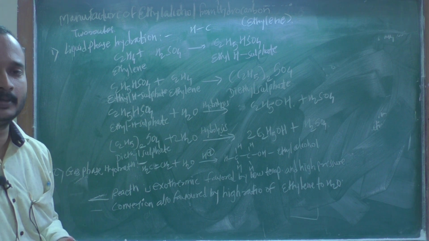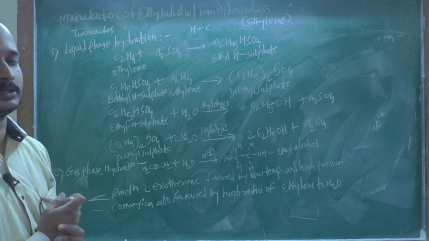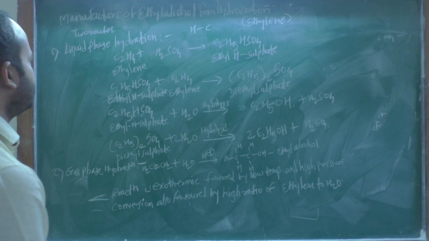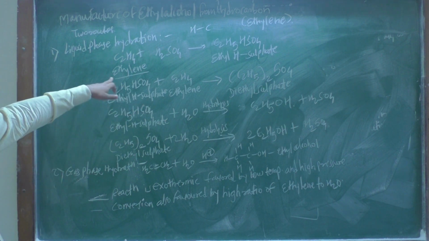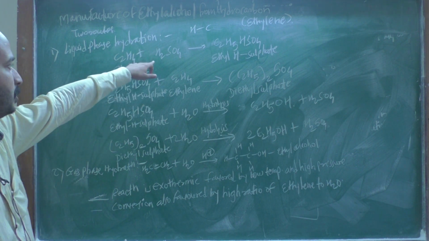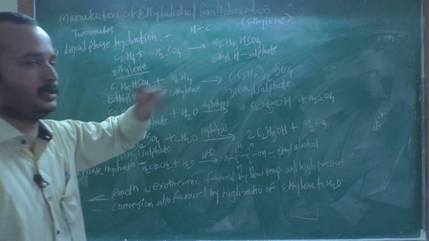In this process, the ethylene is absorbed in concentrated H2SO4. Look at this structure, this compound, that is ethylene. The ethylene is absorbed in concentrated H2SO4 to form ethyl hydrogen sulfate.